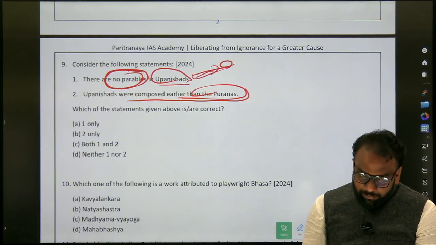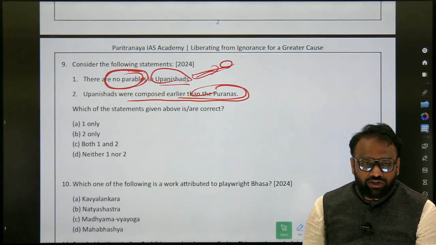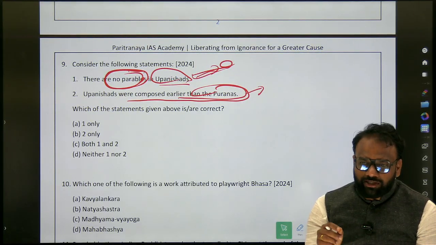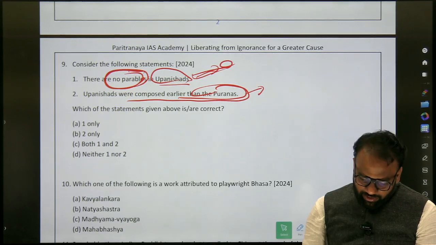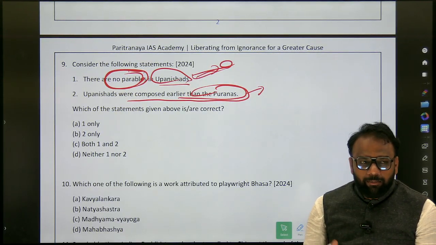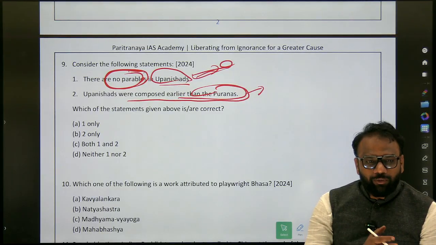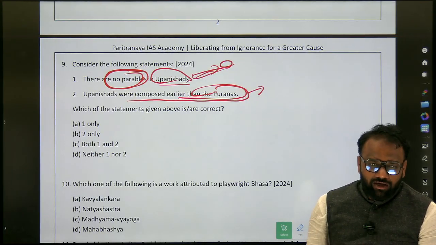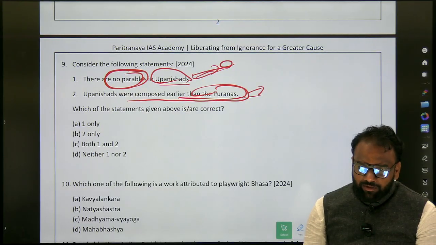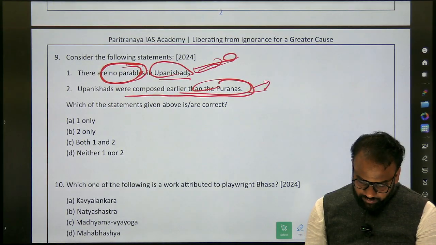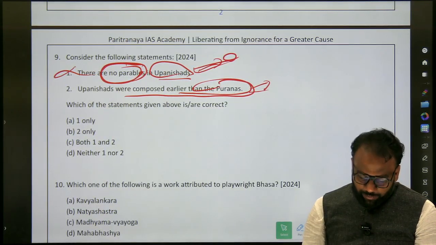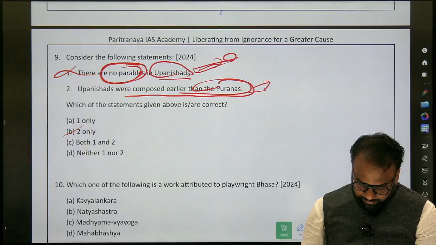Upanishads were composed earlier than Puranas. See, this is also very important. We come across this content while going through a topic probably called Guptas. In the Gupta topic, we come across content called Puranas. It means during the Gupta era, Puranas were composed. But Upanishads are associated with Vedas, much older than Puranas. So the second one is also correct. What is the official answer here? 1 and 2? Sorry, 2 only, because the first one is wrong. The parables will be there in Upanishad. The answer is 2 only.